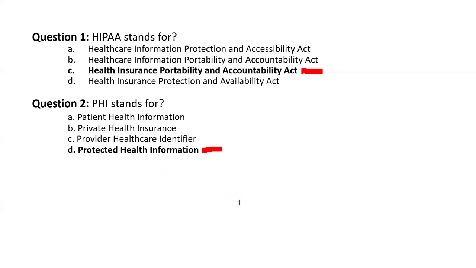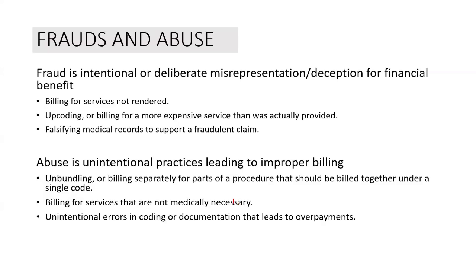Moving on to the next topic, fraud and abuse. Fraud is done intentionally or deliberately, misrepresenting or deceiving for financial benefits. Examples of fraud are billing for services not rendered, upcoding, and falsifying medical record to support fraudulent claims.